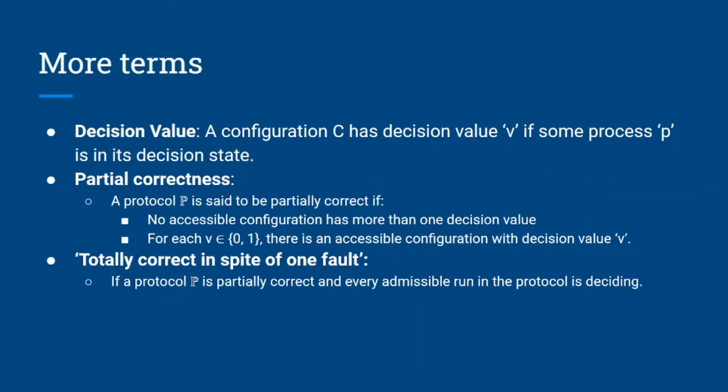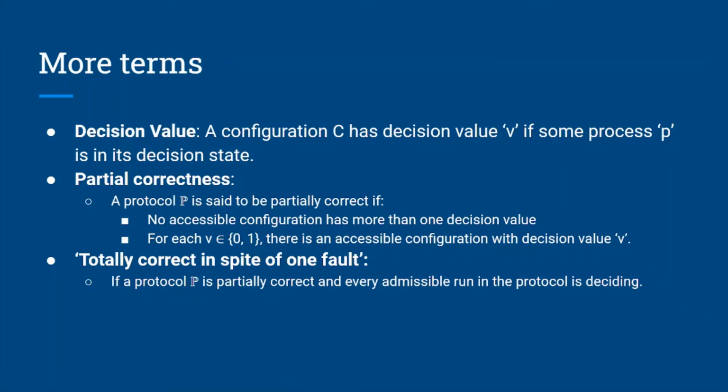Now that we are familiar with the environment and the different components of a consensus protocol, let's find out why it is impossible to achieve consensus in presence of a faulty process. There are a few more terms that will help us in our proof. Decision value is the value V decided by a configuration if the processes have decided on V in their decision states.